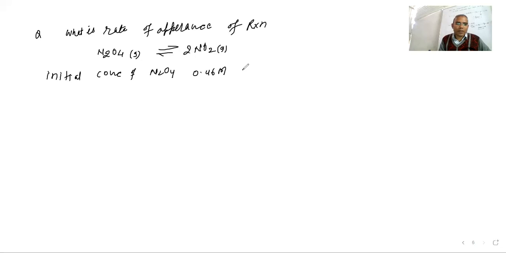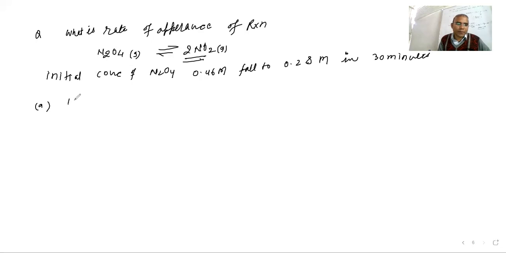Initial concentration 0.46 molar falls to 0.28 molar in 30 minutes. So in 30 minutes, the concentration of the reactant N2O4 is falling. So they are asking what can be the rate of appearance, given in this term.